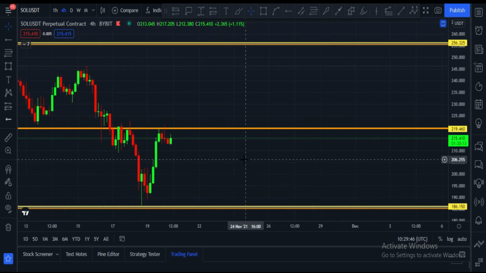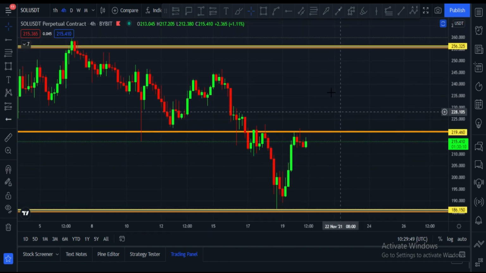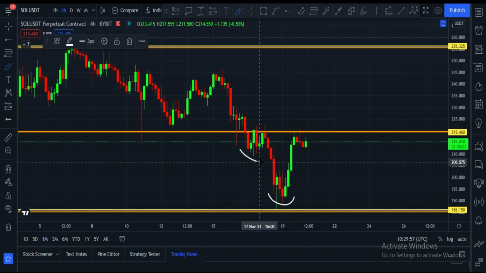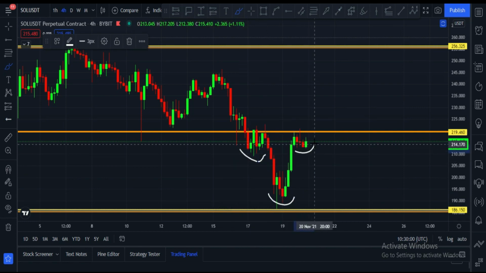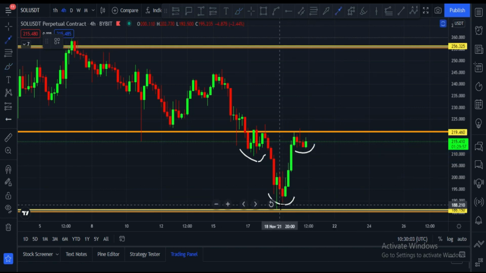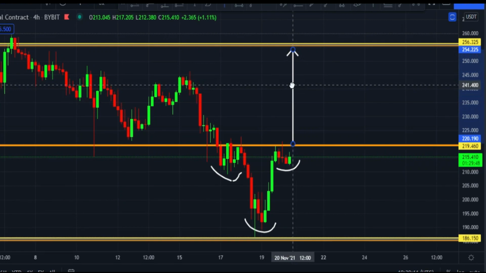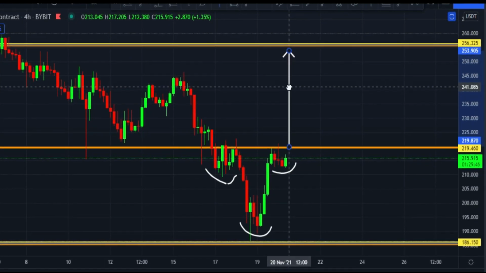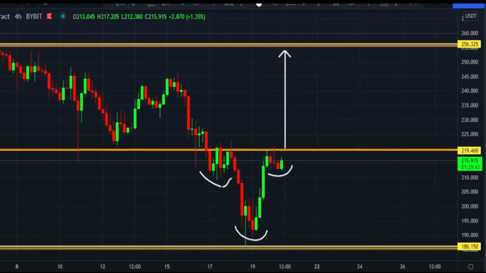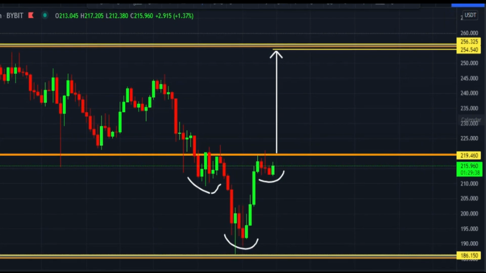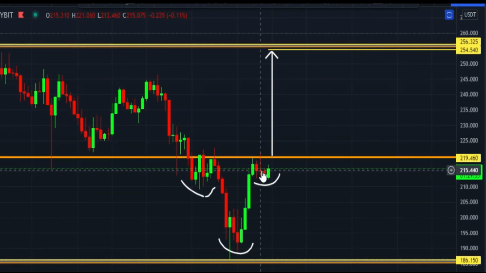And let me show you one other thing that is very clear. This is an inverse head and shoulders pattern. Here you can see this is the head, shoulder. If I calculate the height and put it from bottom to top, in that case once it breaks its neckline, it can easily hit its all-time high again, and this is the target. Here you can see $254 once it breaks this.